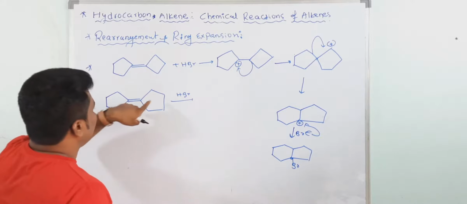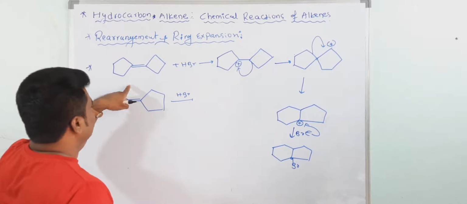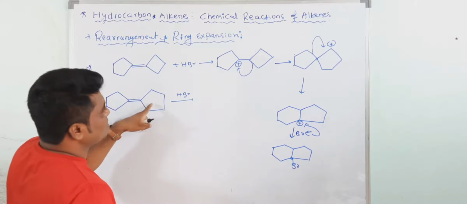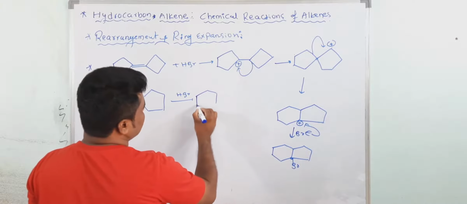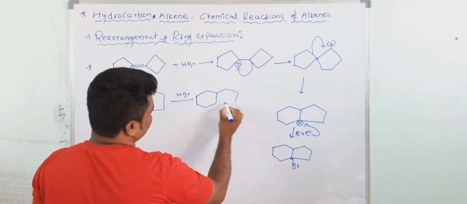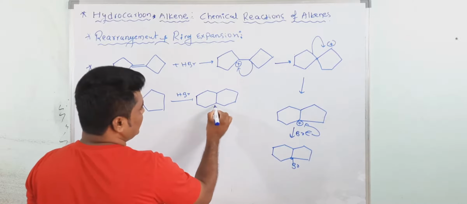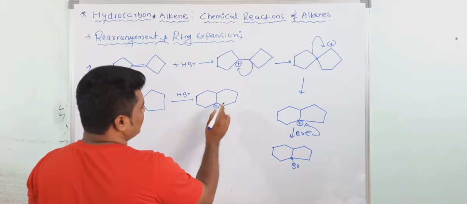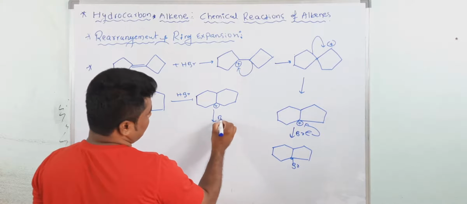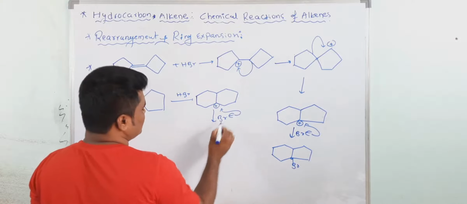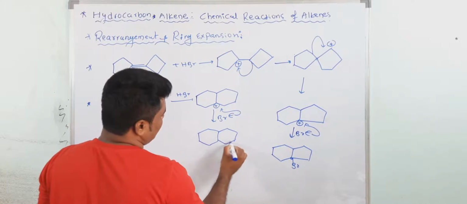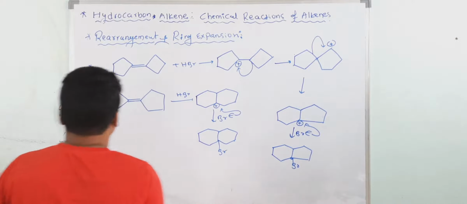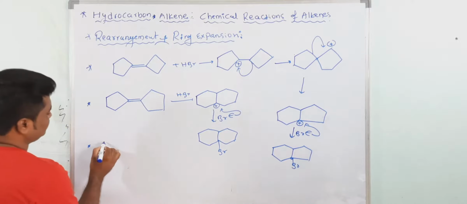The carbocation forms first, this 5-membered ring undergoes expansion to a 6-membered ring, and again the other 5-membered ring expands to a 6-membered ring. You will get the same structure, but both are 6-membered rings. Do the mechanism, here carbocation. It means the final product I am writing here. So this is your final product.